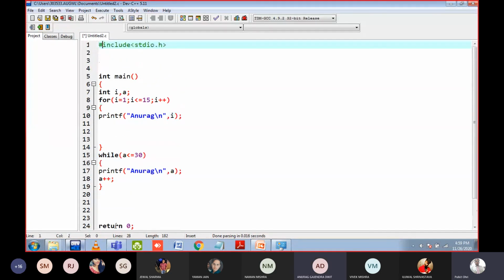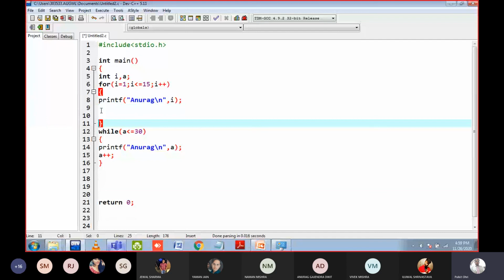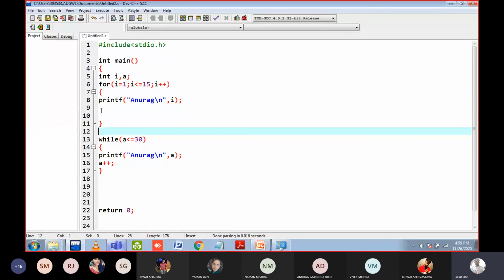Can anyone tell me how many times the for loop will print Anurag and how many times the while loop will print Anurag? Anyone else other than Anurag? Is this program correct? This particular program can be correct, or it may be wrong. Just tell me, anyone else.